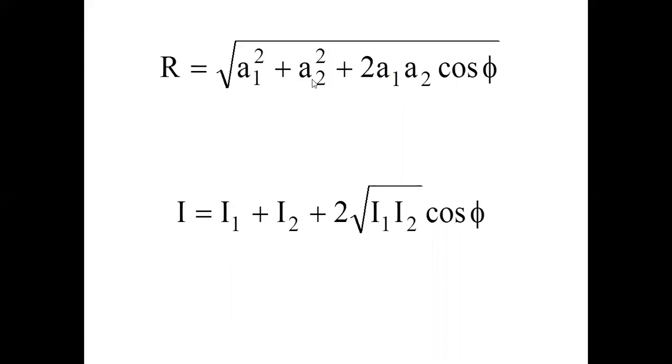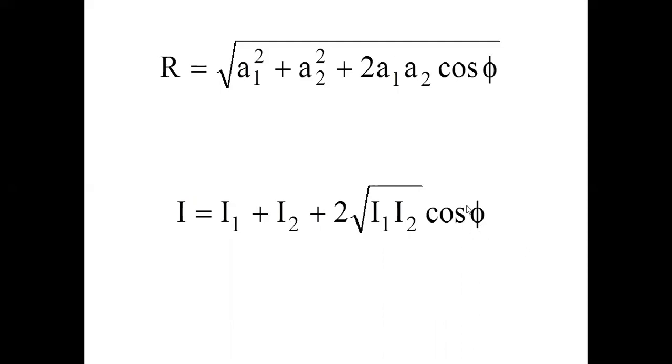Root of a square plus b square plus 2ab cos phi, or root of a1 square plus a2 square plus 2 a1 a2 cos phi, where a1 is the amplitude of one wave and a2 is the amplitude of another wave. And in terms of intensity, what is the resultant intensity when two waves superpose on each other? They have a phase difference of phi. That means phi can be 0, phi can be 180, phi can be 60, 70, anything.